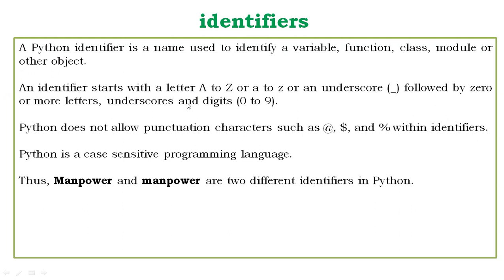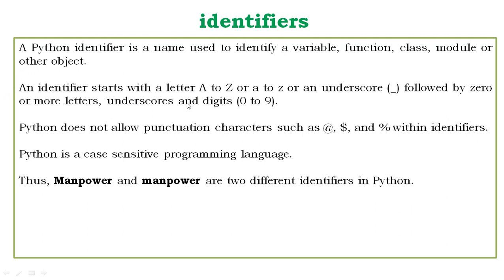Python doesn't allow punctuation characters such as at the rate, dollar sign, percentage sign within identifiers. These things are not required within identifiers. You can't apply them basically. Python is a case sensitive programming language. Thus Manpower and manpower, here M is capital, here m is small, are two different identifiers in the language.